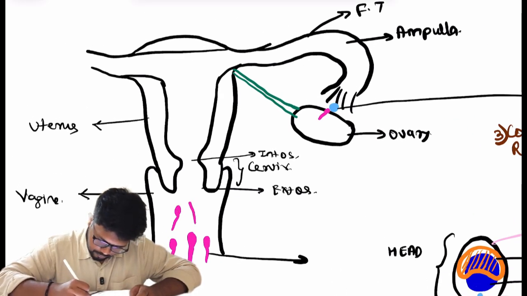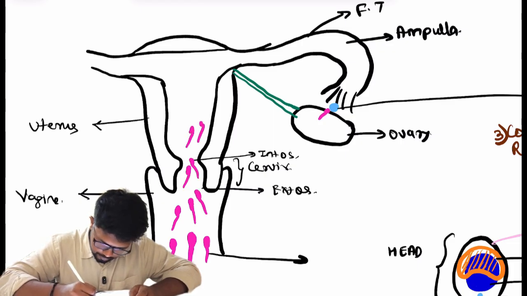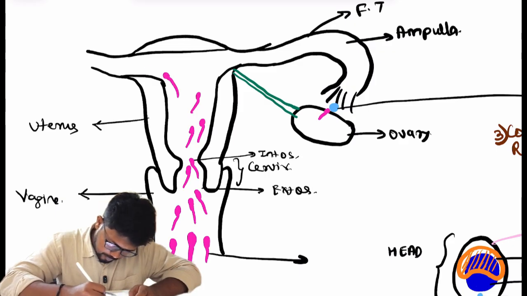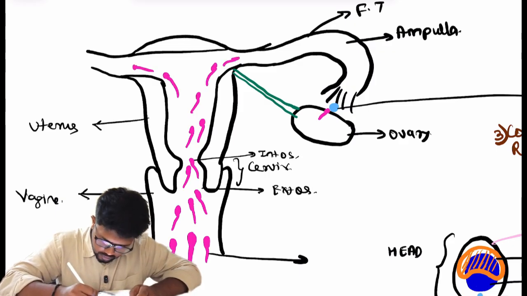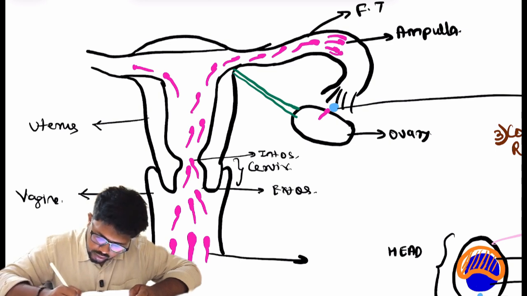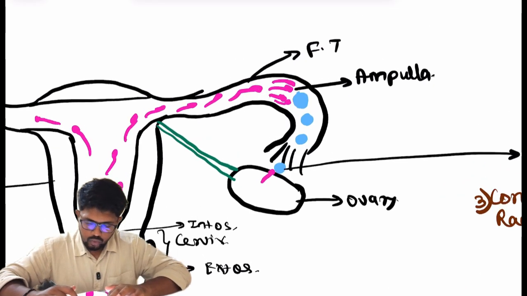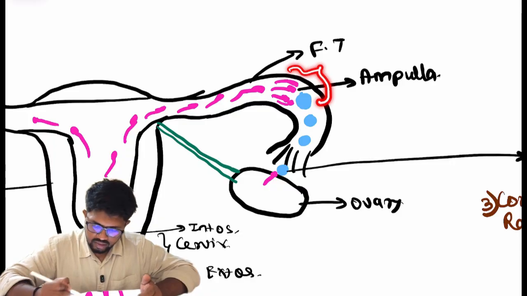So the sperm is entering. We will make only one fallopian tube. Similarly, with the help of the fimbria, the cilia and the muscular contraction of the fallopian tube. So in this way, the first step is completed, that is approximation of the gamete.